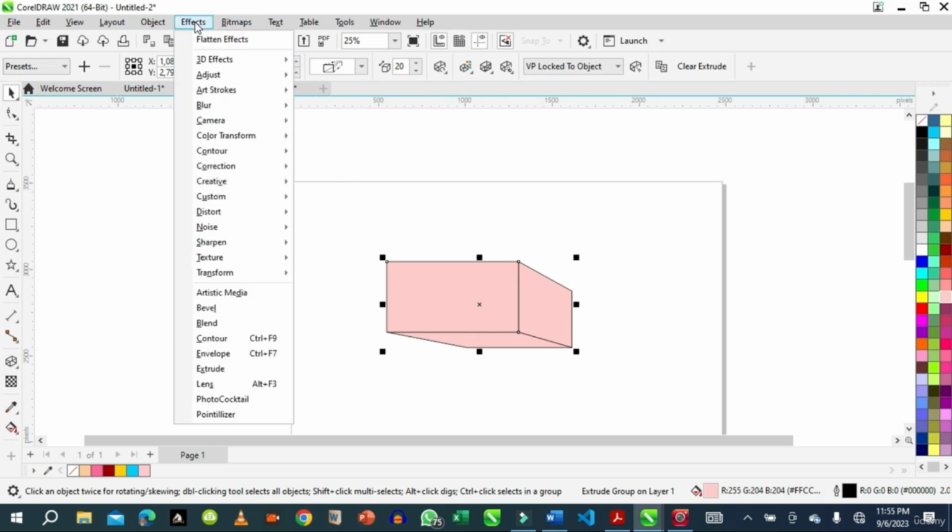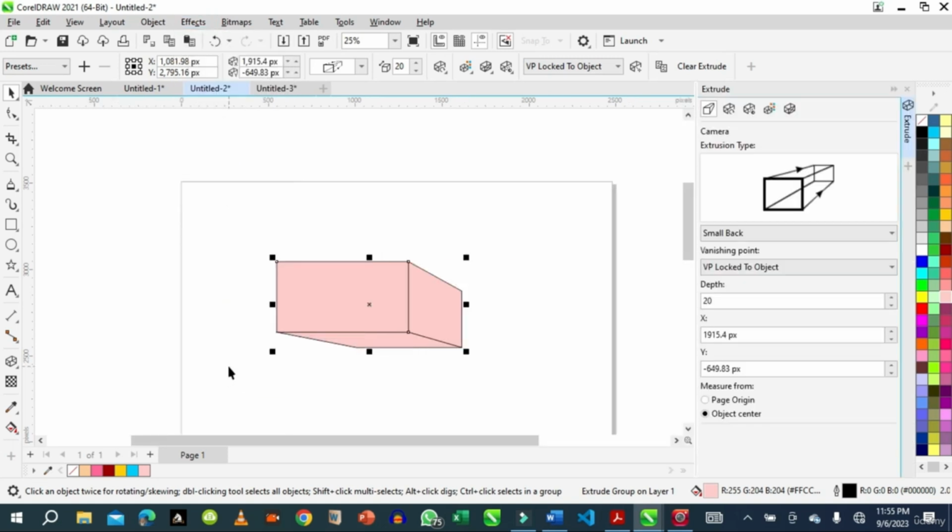But as we've said before, if you get the extrude panel, you have several options. So first, this is the extrude camera. This is what we are seeing. If you want to change the depth and the extension to the y-axis, you can alter any of this.